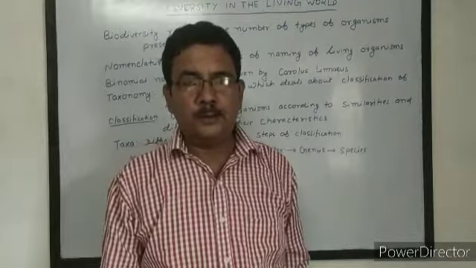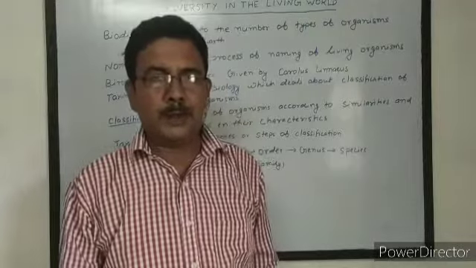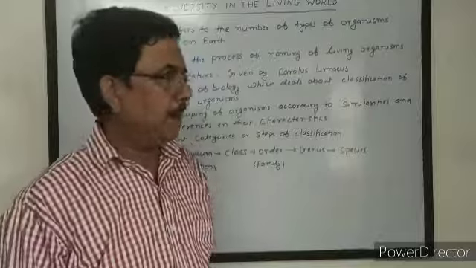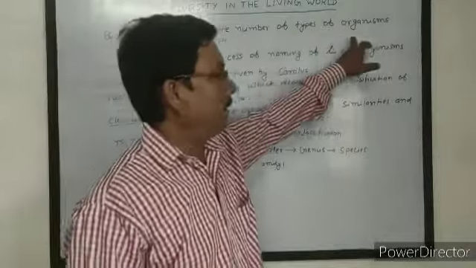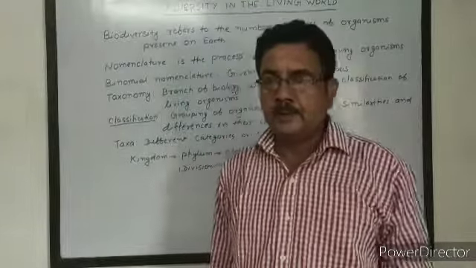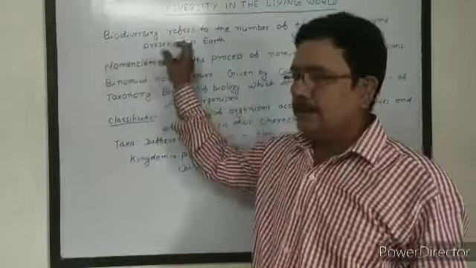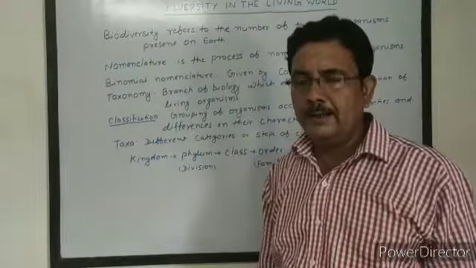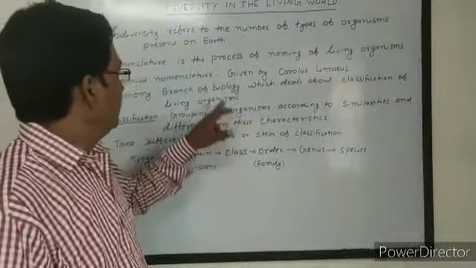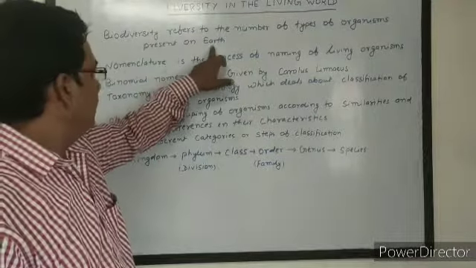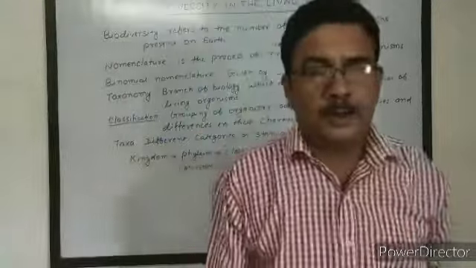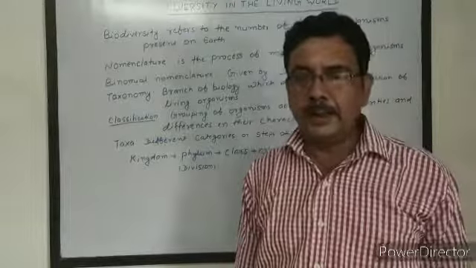If we want to study the diversity of a particular area, a particular location, then we can say that the number of different types of living organisms present in that area, that locality, is called the biodiversity of that area, that ecosystem, and that location.